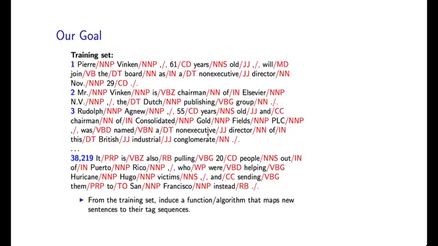So as before, we're going to treat this problem as a machine learning problem, and so our goal is the following. We have some training set which consists of perhaps a quite large quantity of example sentences where each sentence has the underlying tags marked, like this. And from this training set, we need to induce a function or an algorithm that maps new sentences to their underlying tag sequences. And in, I think it was the second week of class, we saw hidden Markov models.